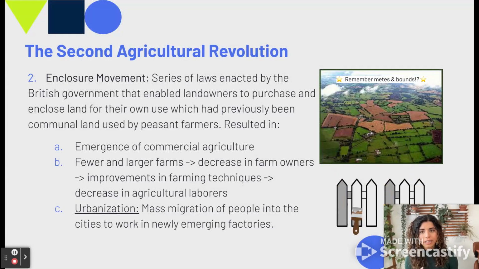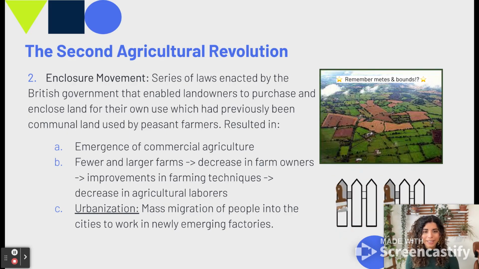We also see in the second agricultural revolution this idea of the enclosure movement. So this is more specific to Britain. These are laws that were enacted by the British government that allowed people to purchase land and then enclose this land. So that was a big change for them. As mentioned earlier, this happened in the mid to late 1700s. And before that, land was more communal. Peasant farmers could use that land as well.